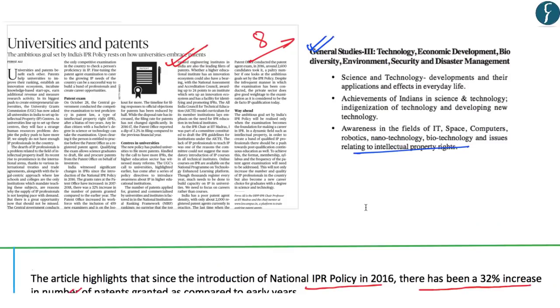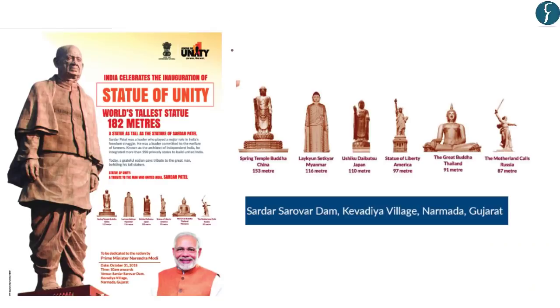So we understand that this article on universities and patents becomes useful for us to understand specifically with respect to achieving the goals of the National IPR Policy of 2016. With this, let's move on to the next news. The next news is about the Statue of Unity and appears on page number 2.